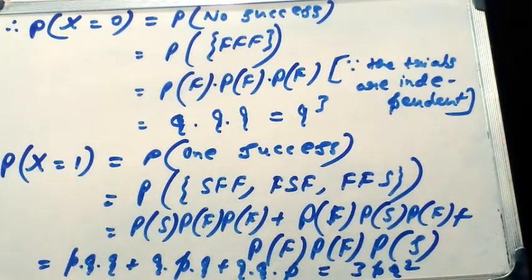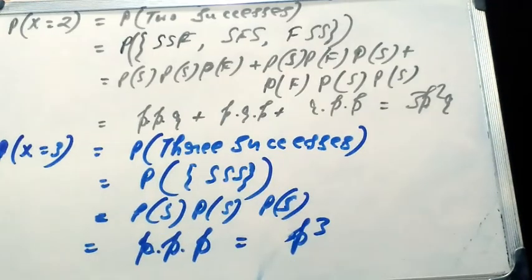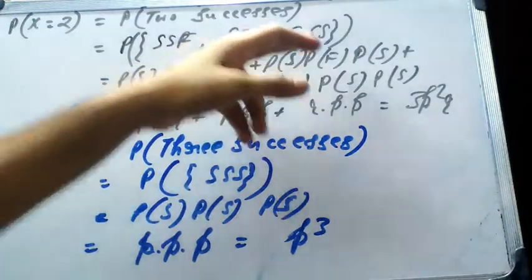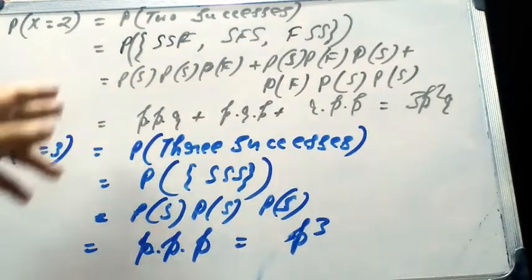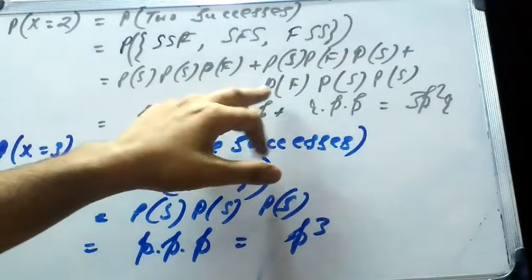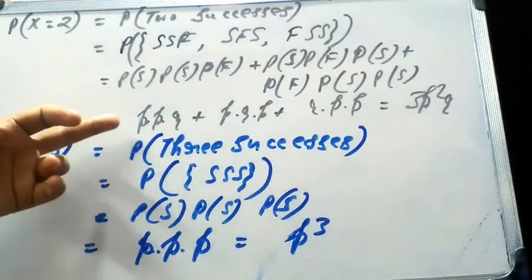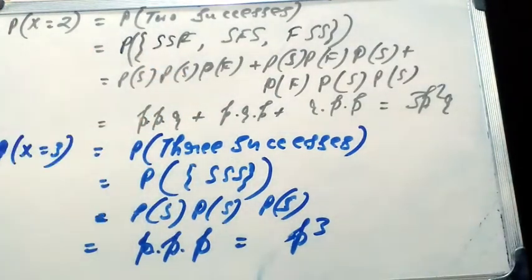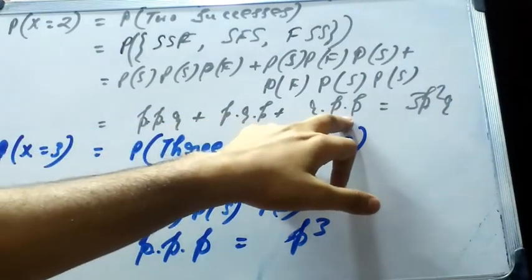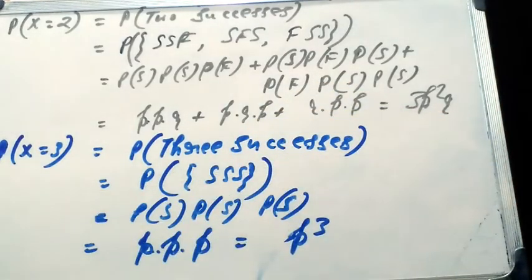Now we proceed to the probability of x equal to 2. Probability of x equal to 2 means there are 2 successes, so it becomes probability of SSF, SFS and finally FSS, that is 1 failure and 2 successes. For independent trials it becomes P of S into P of S into P of F, plus P of S into P of F into P of S, plus P of F into P of S into P of S. So probability of success is equal to p, then again p into q. So actually it becomes p square q. Again it becomes p square q and finally it is also p square q. So in total it becomes 3p square q.